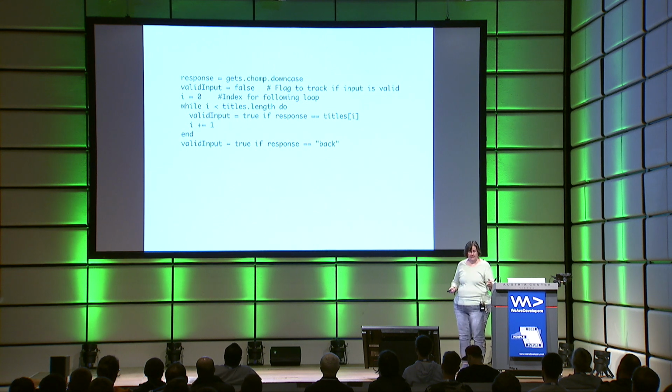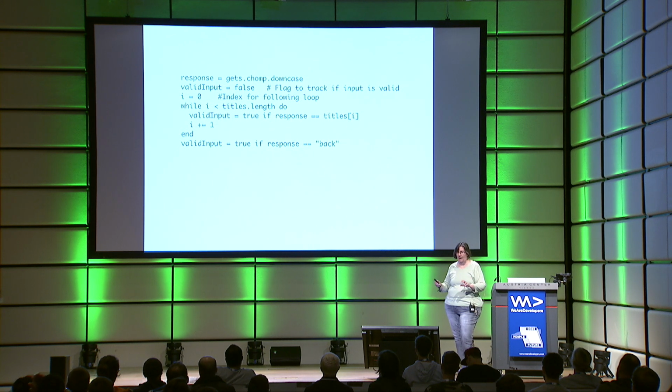This was a fairly simple thing, a command line response where we want to compare against a set of valid options that are in the titles array, and you could also accept back as an option. Now this works, don't get me wrong, this works in Ruby, but this isn't Ruby. This is C++ in Ruby.